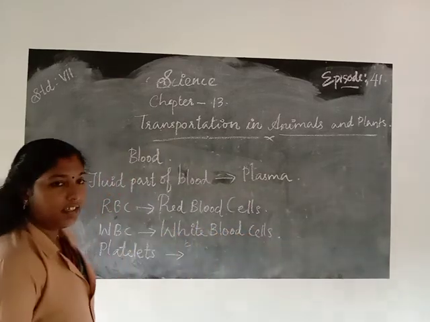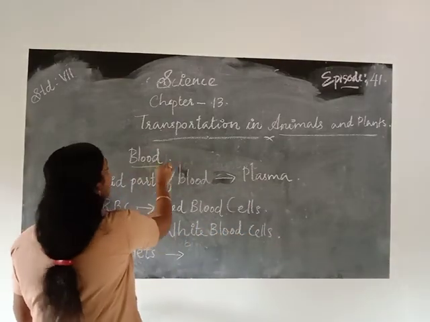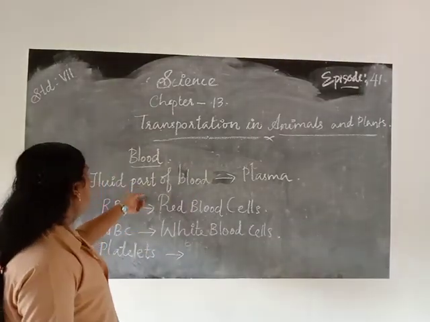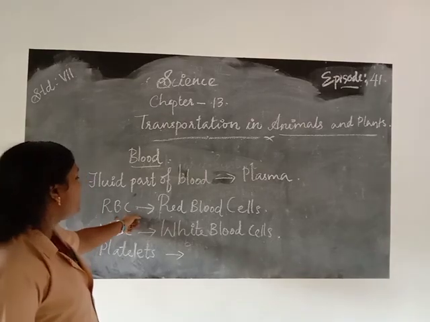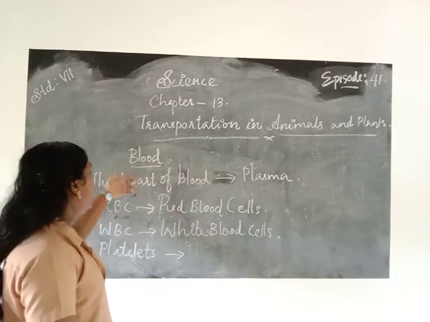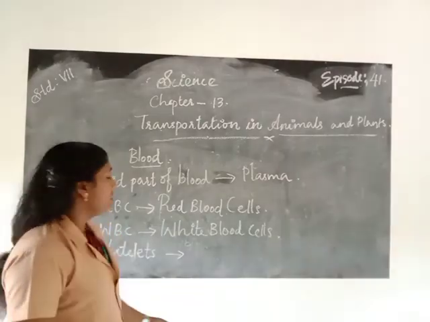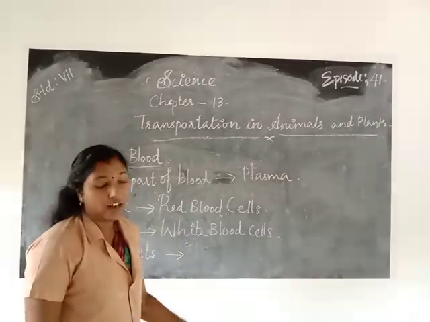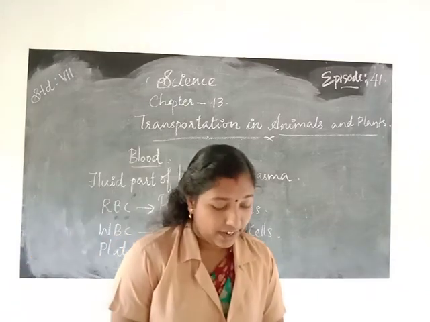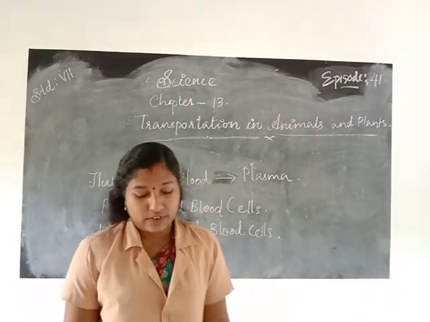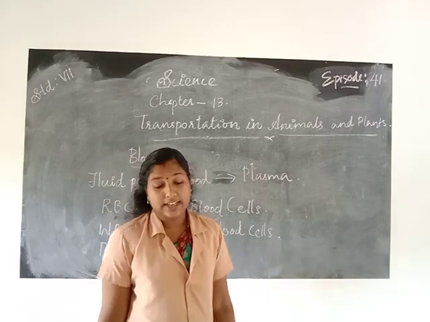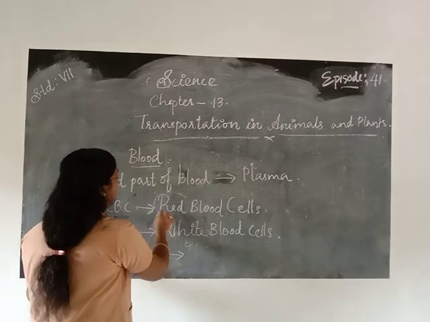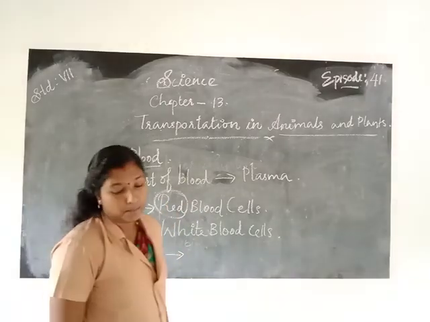Then platelets. The fluid part of blood is called what? Plasma. RBC is a type of cell present in the blood, that is red blood cells. Then WBC, white blood cells, then platelets. Red blood cells contain a red pigment called hemoglobin. That hemoglobin gives the red color to the blood.